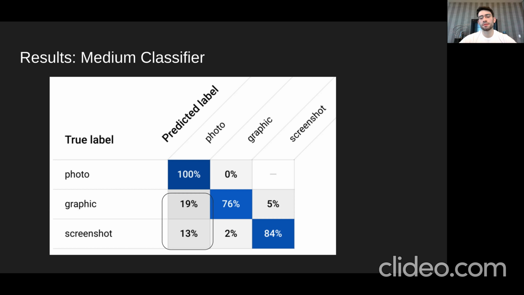One thing I would do next time is take a random sample of the photos that matches the magnitude of the amount of graphics and screenshots that I have, and hopefully that would eliminate said bias. The other thing is that the model is confusing graphics with screenshots more so than those with photos. This also makes sense. They are a lot closer intuitively. However, I think this can be improved significantly because human beings would be able to distinguish a graphic versus a screenshot with very, very high 95+% accuracy.